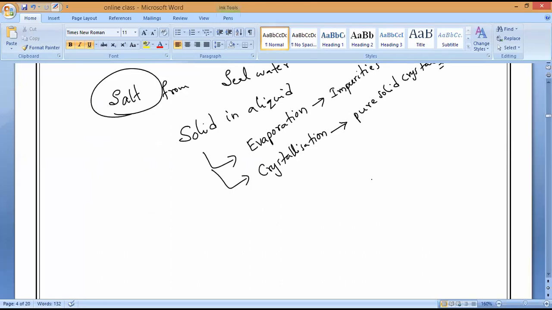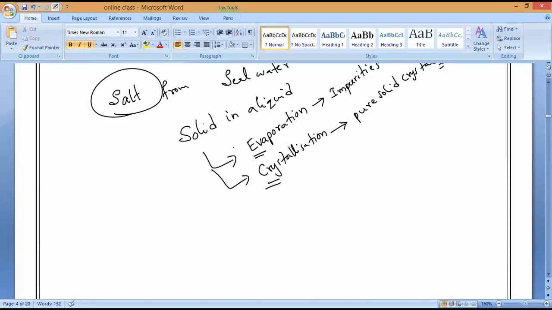Now, if you notice it very carefully, evaporation as well as crystallization have some disadvantage. Can anybody tell me the disadvantage? Can I ask the question? Is it possible to collect the water which is converted into gaseous state?